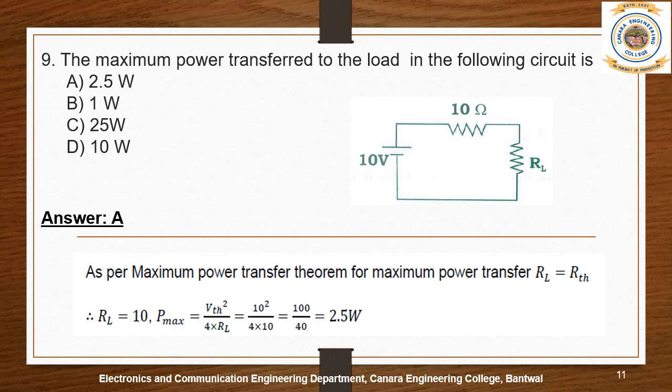Or you have to apply the maximum power transfer theorem formula. So what is the maximum power transferred formula? P max is equal to VTH square by 4 into RL. So what is VTH? VTH is 10. So 10 square divided by 4. And what is the RL? For the power transferred to be maximum, RL needs to be RTH. So therefore RL is equal to 10 ohms. So you substitute RL as 10. So we have 100 by 40, which is equal to 2.5 watts.